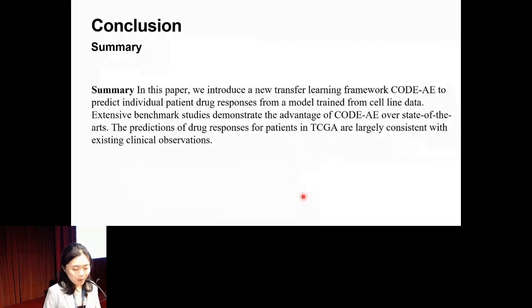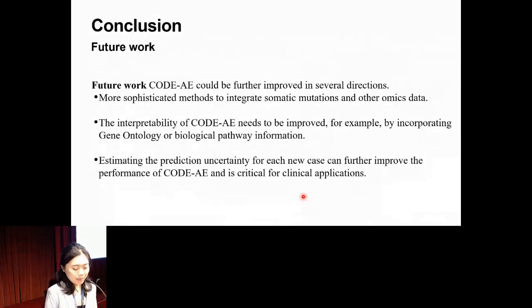To summarize this paper, we introduced a transfer learning framework called AE to predict individual patient drug response from a model trained on cell line data. We also performed benchmark studies, which demonstrate our model is state of the art, and the predictions of drug response in TCGA are largely consistent with existing clinical observations. There are a couple of directions for future work. For example, more sophisticated methods can be used to integrate the data, and the interpretability of our model needs to be improved. We also think that estimating the uncertainty for each new case can further improve the performance of the model, and may be critical for clinical applications.